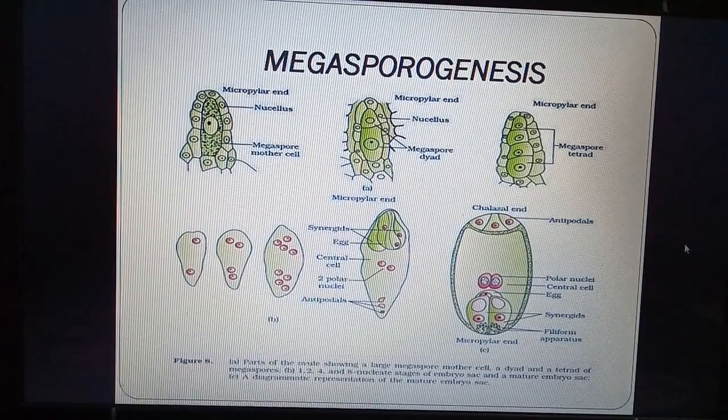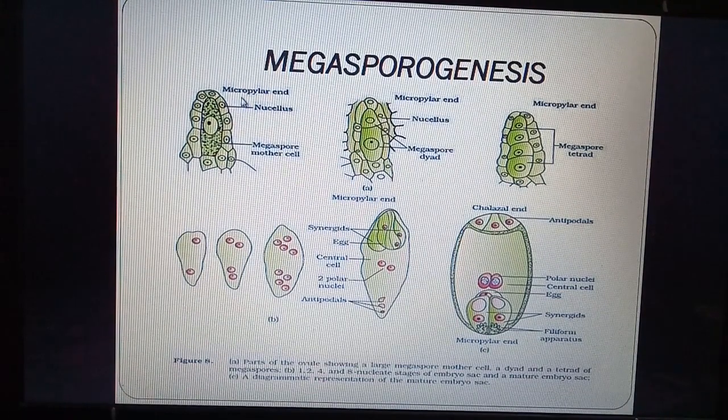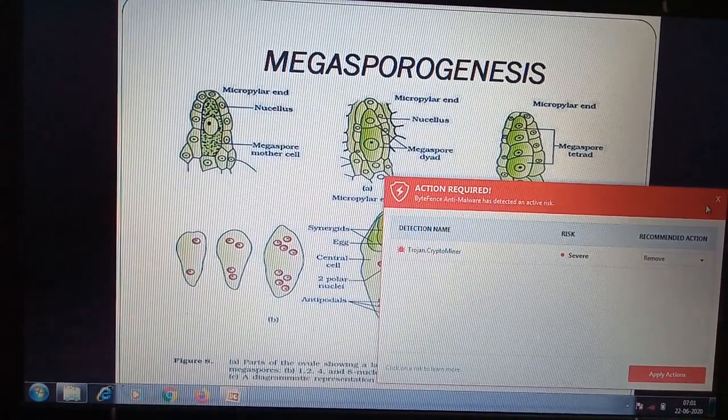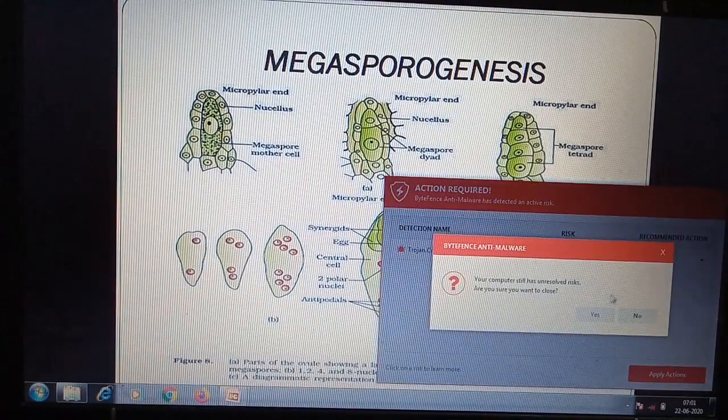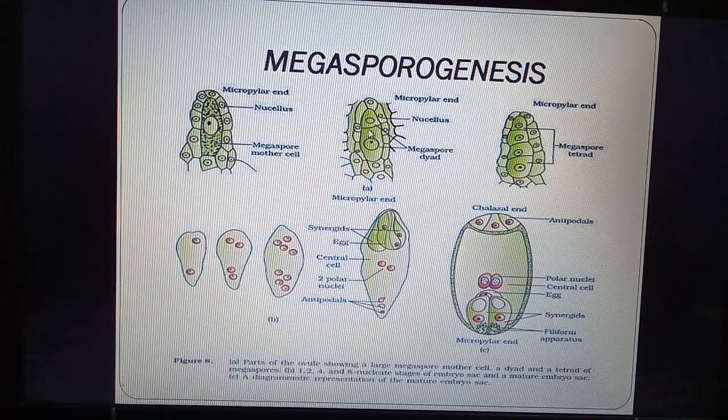Here we can see the diagrams. In the first diagram, we can see the micropylar end, then the megaspore mother cell, which is a large cell with the nucellus surrounding it. In the next diagram, we can see the megaspore mother cell divides to form two cells, or a dyad. It is a meiotic division. Then it again divides to form four cells, the megaspore tetrad.